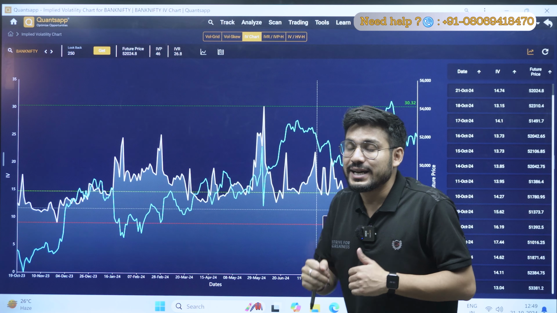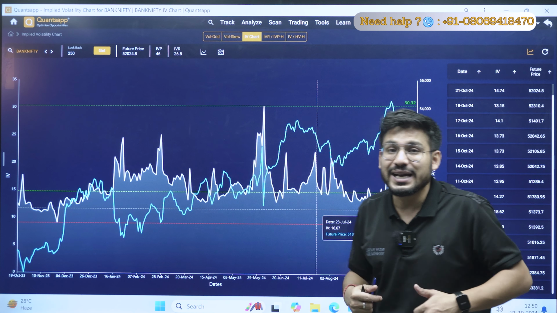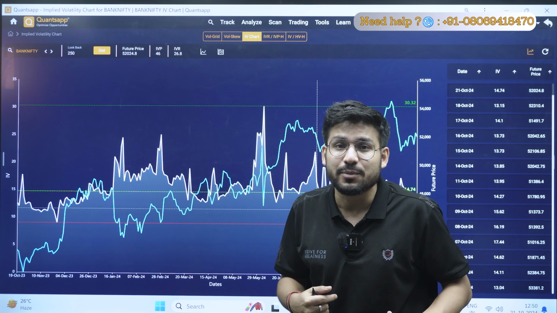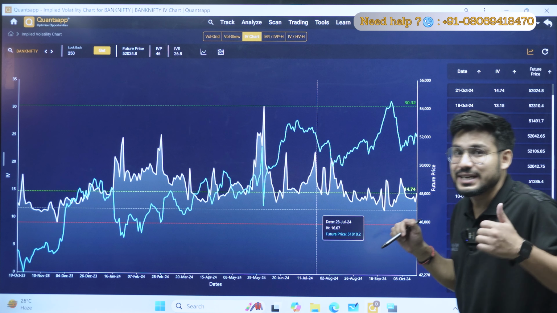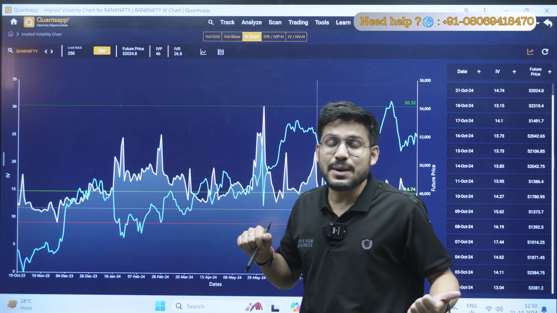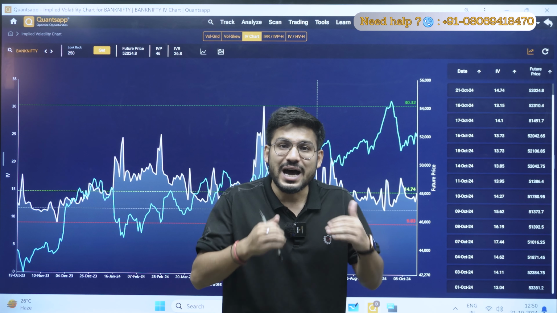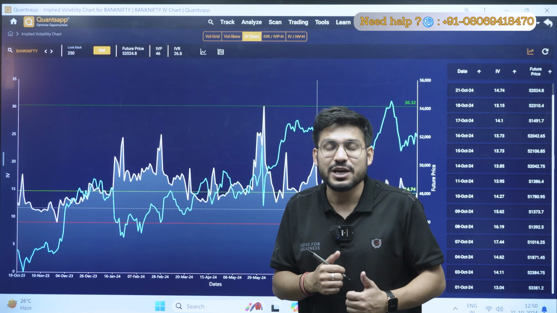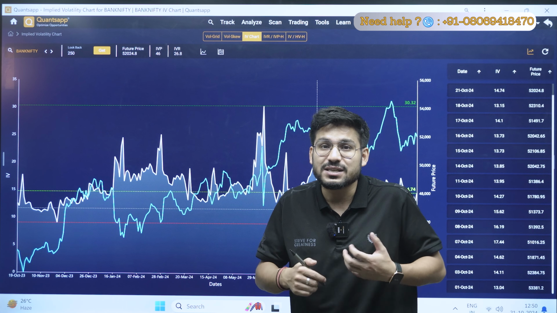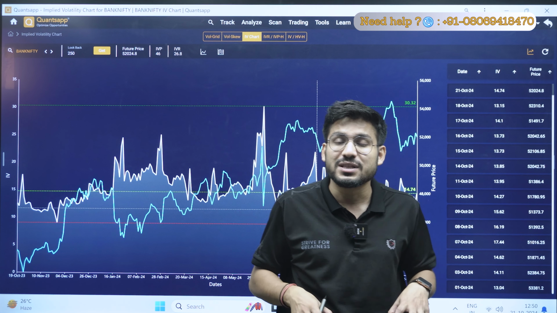That is low, as compared to the previous market. So I can interpret that IV can increase from that point, and that is the point when there is a benefit for the buyer, because when the IV is low, it means the premiums in the market are cheap right now. As a buyer, what I want is cheap premiums, so I can go and buy.